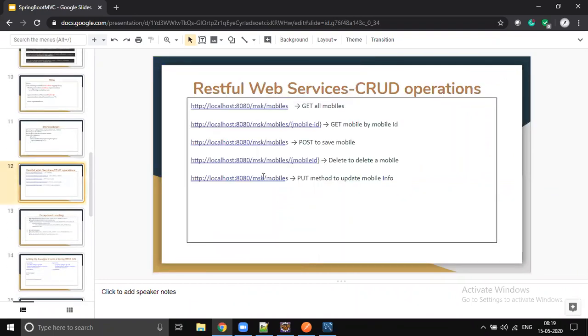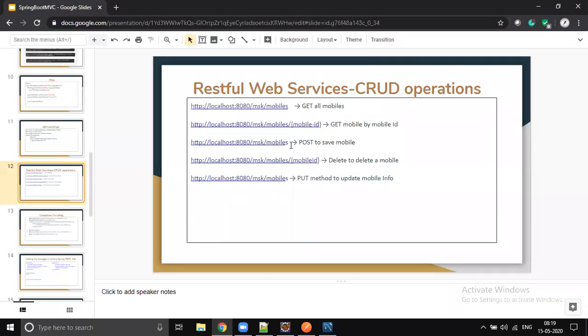So now your service should return mobiles. If I send the mobile ID and it is there, it will return the mobile for that particular ID. If the mobile ID is not found, then you would have been getting some exception, right? Yeah, fine. We are throwing it, right? Later we will convert that into proper exception handling.